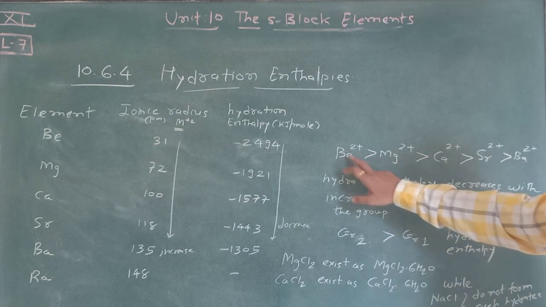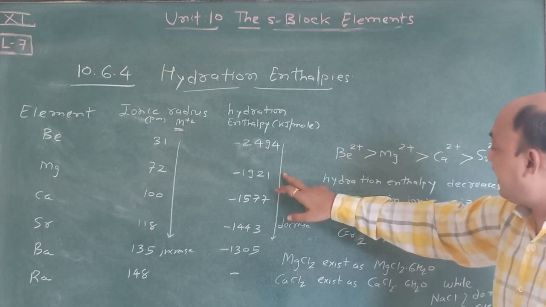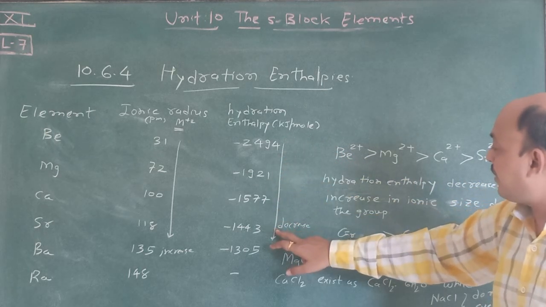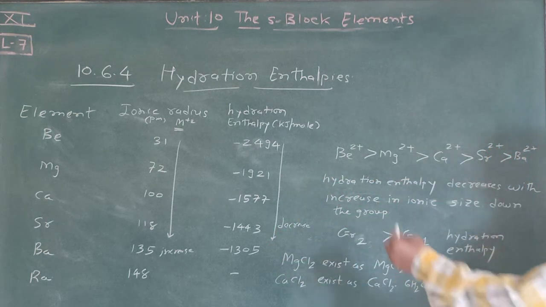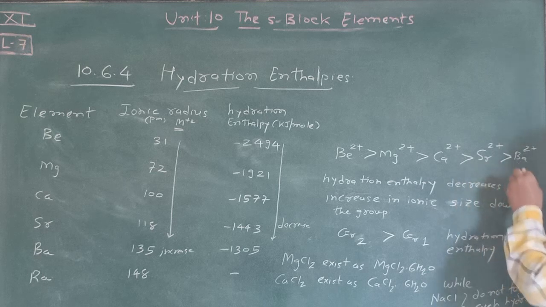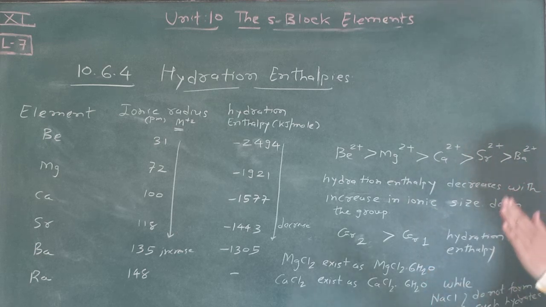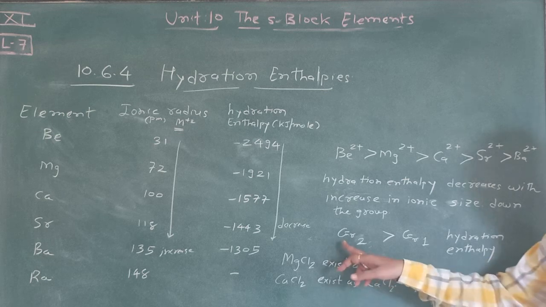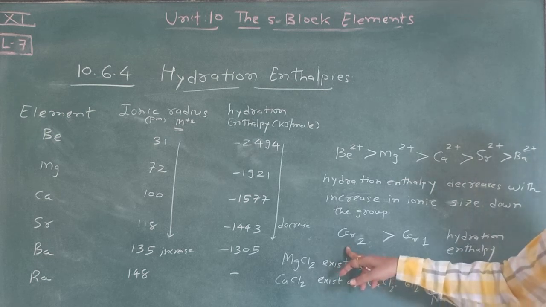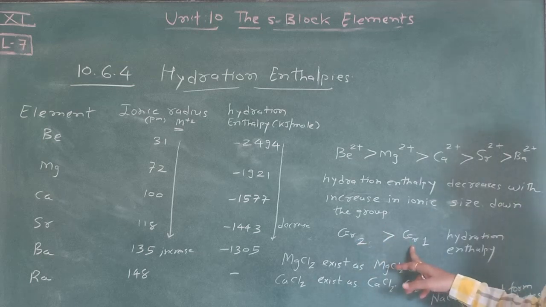That means Be2+ possesses more hydration enthalpy, Mg2+ less, Ca2+ less, Sr2+ less, and that's why we can say Be2+ > Mg2+ > Ca2+ > Sr2+ > Ba2+. This relation is shown down the group. You will remember this one. In comparison with alkali metals, alkaline earth metals possess more hydration enthalpy.